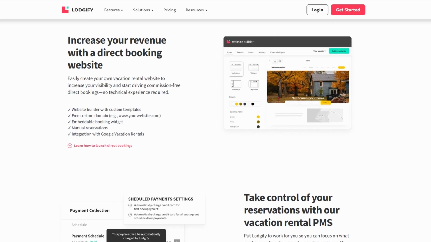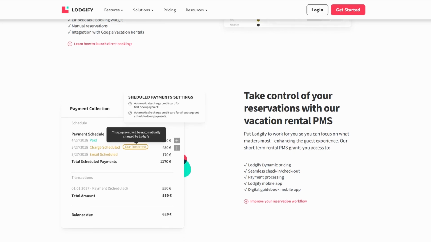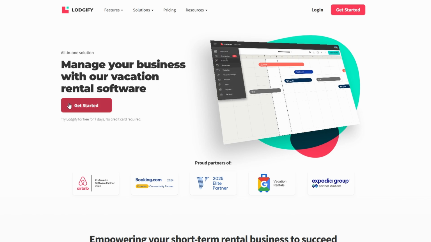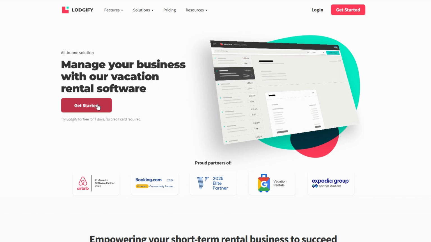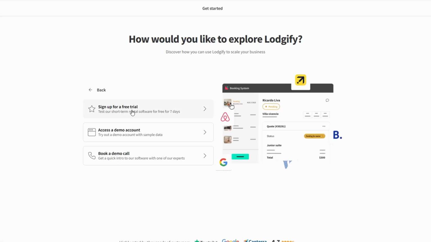of the basics. First things first, if you haven't set up your Lodgify account yet, trust me, it's a breeze to create an account, so just follow the steps. If you've already got one, just skip ahead. Once you're logged in, you'll land on the dashboard. This is your control center, where everything comes together.